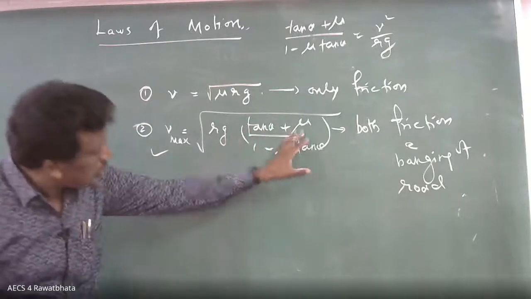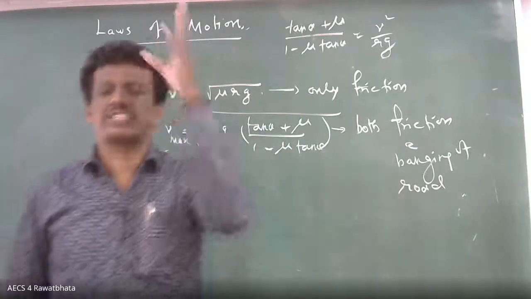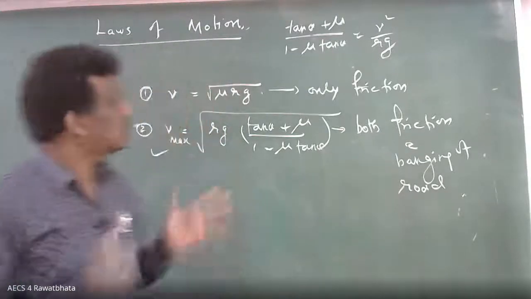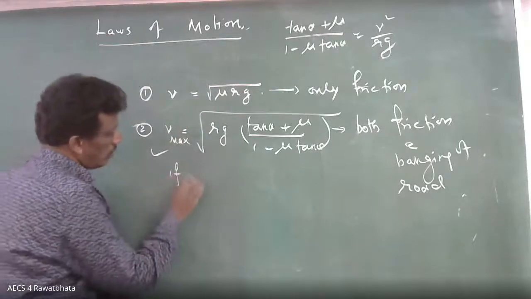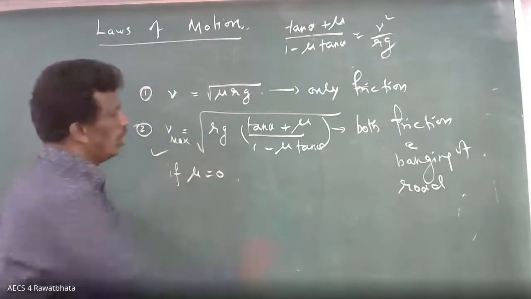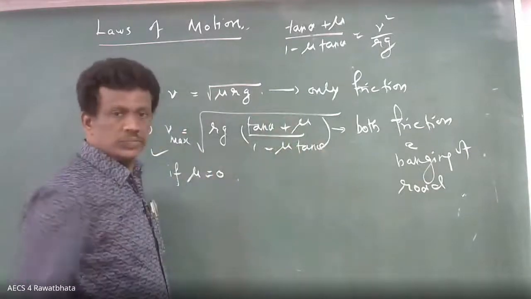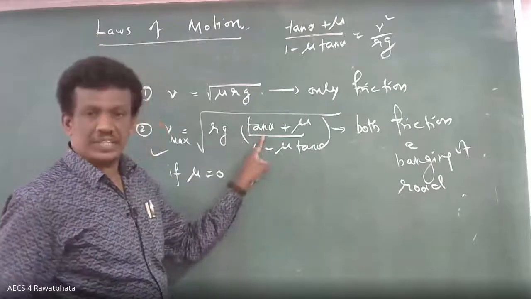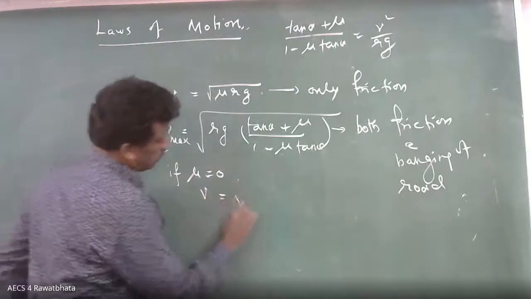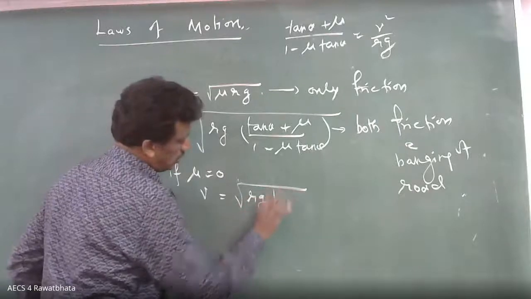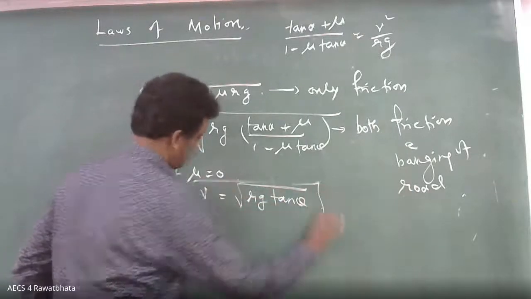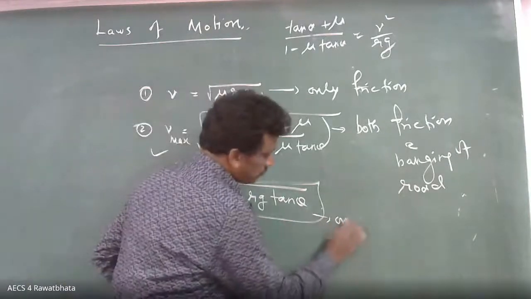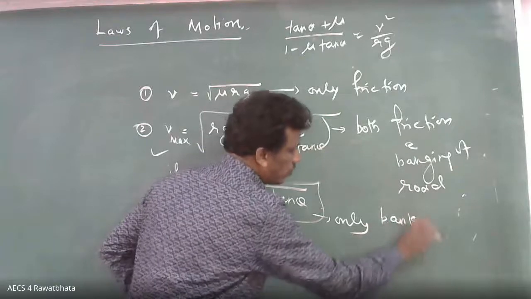Now suppose in this case, you remove the friction. Suppose no friction, mu equal to 0. Mu equal to 0, these terms will be cancelled. So within the bracket, what you have? Only tan theta. So V equal to square root of R G tan theta. In this case, only banking of road is there.